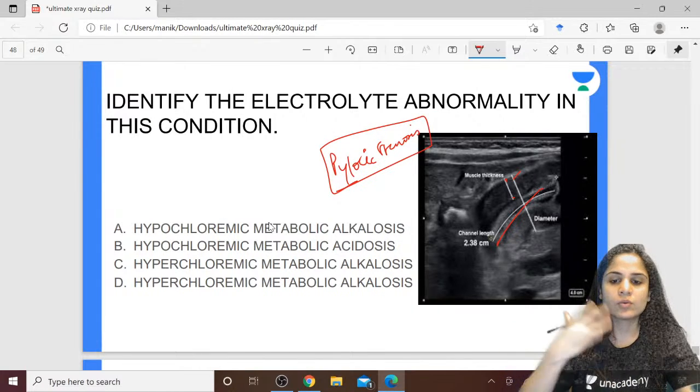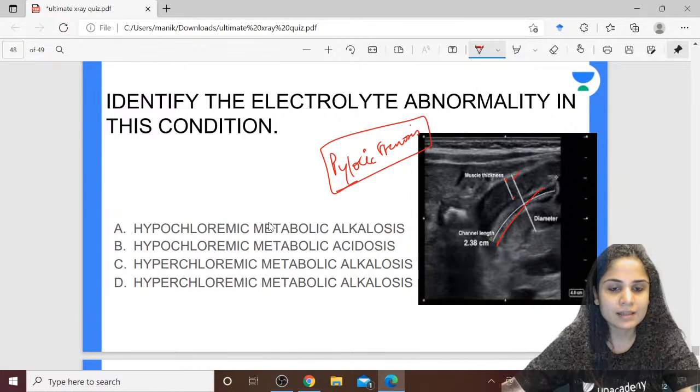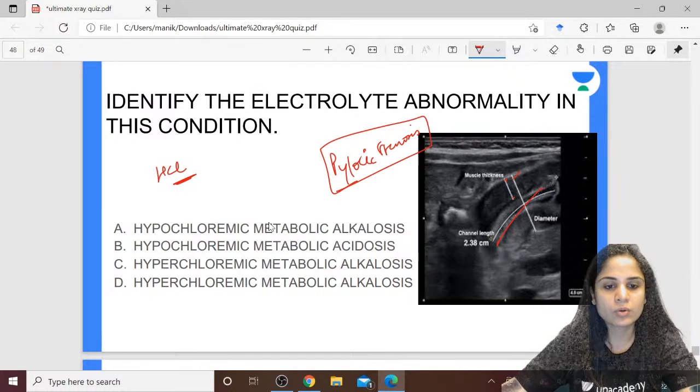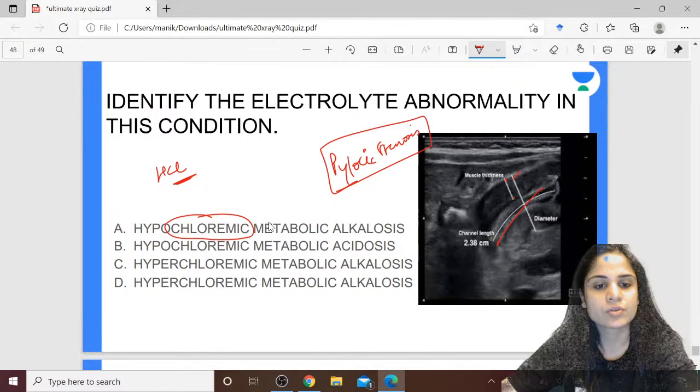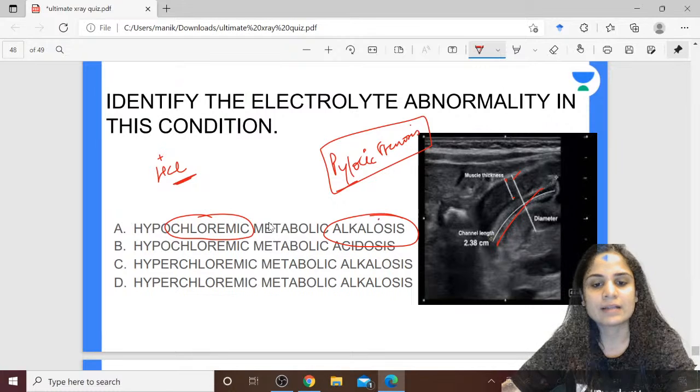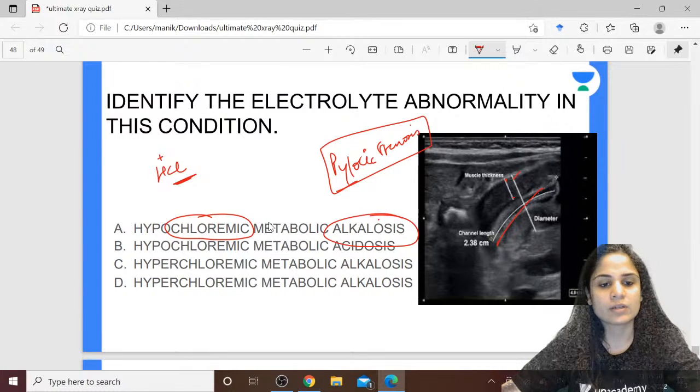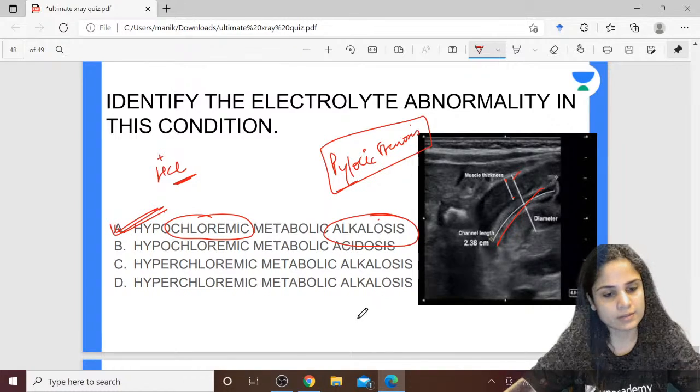And in case of pyloric stenosis, what are you going to have? The child is going to vomit all the food and the gastric acid out. So if the gastric acid is getting lost, you are going to lose chloride. So you are going to have hypochloremia. Okay. Second thing you will also lose is your H plus ions. So when you lose your H plus ions, you will have alkalosis. Okay. So this patient is going to end up in hypochloremic metabolic alkalosis. Absolutely correct.